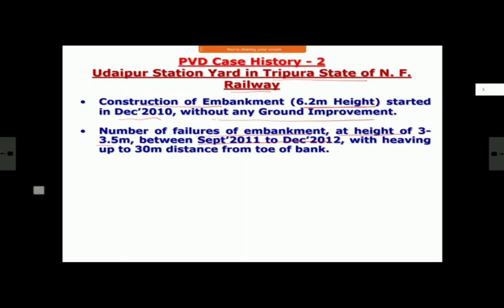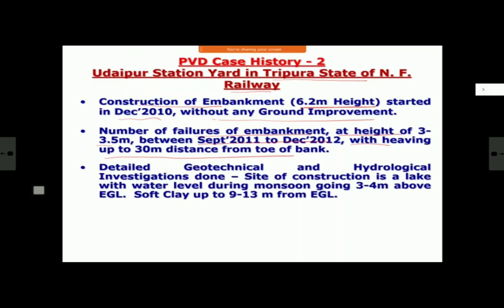They used to repair, construct, again fail, repair, construct, fail, and there used to be base failure with heaving going up to 30 meter distance from the top of the bank. As I was telling you, normally this heaving occurs far away from the bank, where the slip circle may be striking your normal ground level. So there was heaving, a classical case of shear strength failure, base failure.